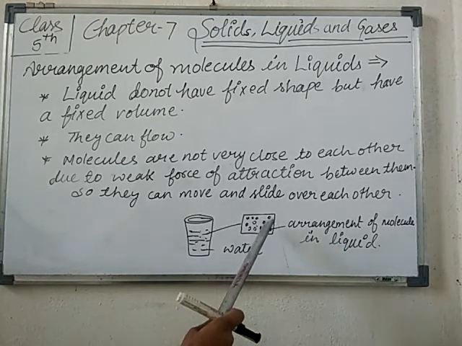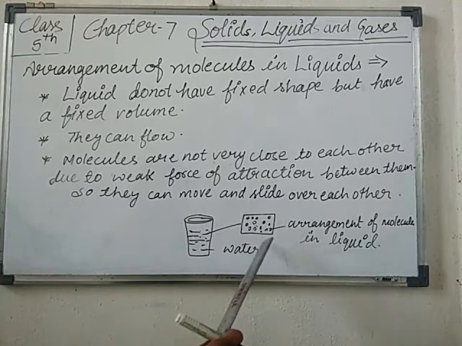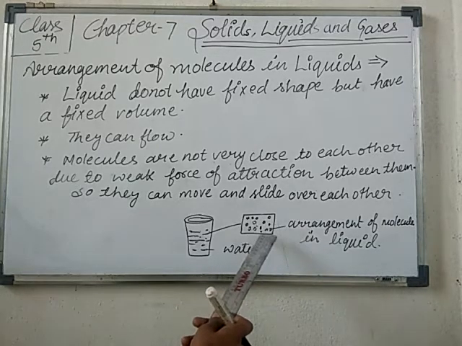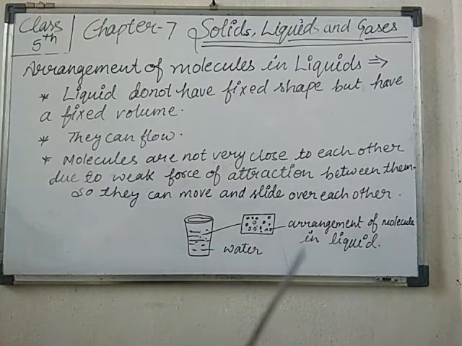Here you can see the structure, they are not very close to each other. Due to the weak force of attraction, they can easily move here and there. They can slide over each other. Okay, students, you must know these things: the arrangement of molecules in liquid.